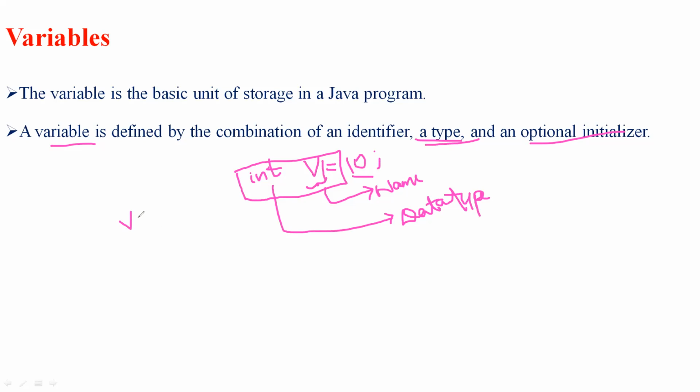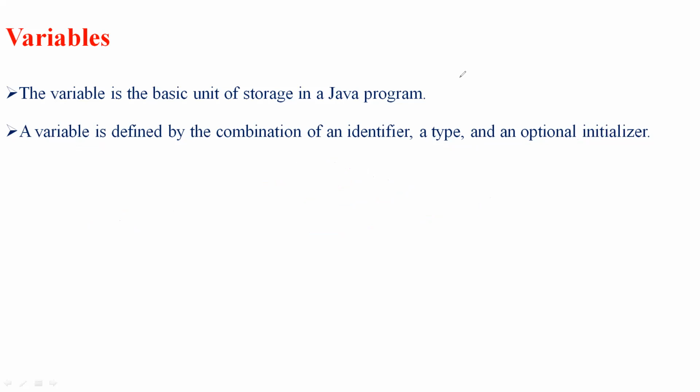So v1 is allocated 10 bytes of memory. This is how the representation of variables is done in Java programming. As I said, a variable is the name of a memory location. These are used to store the variables.